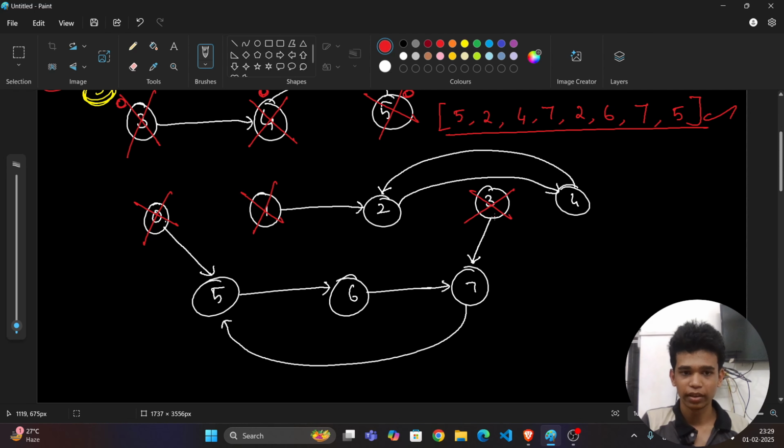So if I delete this 0, or if I don't take this 0 into consideration, then this 5 will be what? Will this 5 not be taken into consideration? No, this 7 has an edge to 5. Okay, whether I can do anything, this 2 no, this 7 no. So that's all. We can take only these 3 nodes. Okay, so this is the first step.